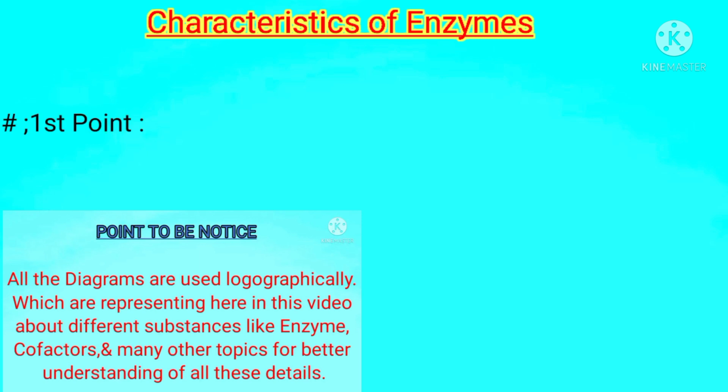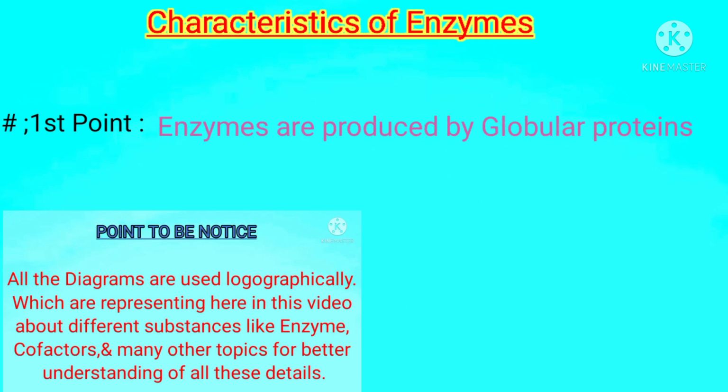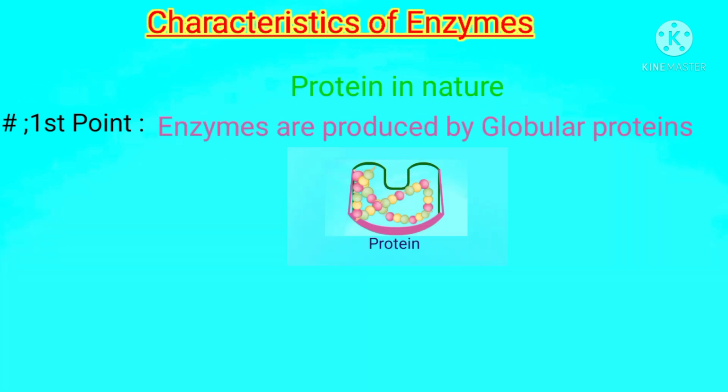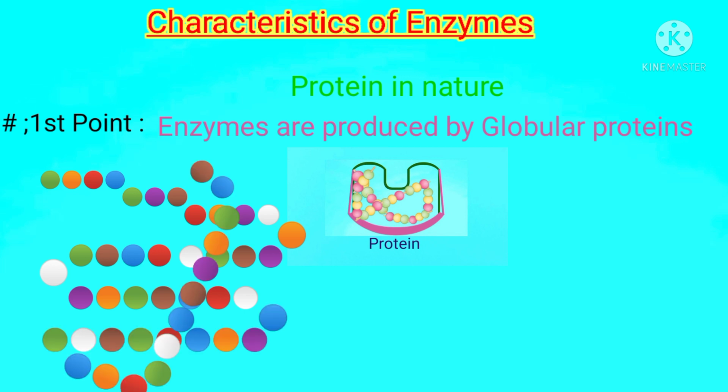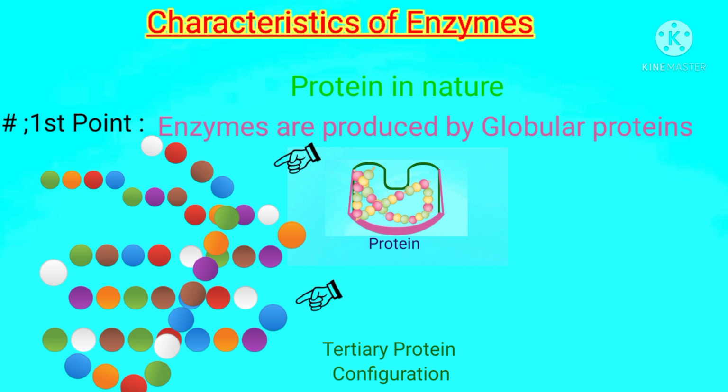First point is that enzymes are globular proteins and are protein in nature, which means that the enzymes are made up of globular proteins that are rounded circles of amino acids. A large number of amino acids are present in the enzyme's body, and these amino acids are arranged in this way that they aggregate to form tertiary protein configuration. So enzymes consist of tertiary and globular structure of proteins.